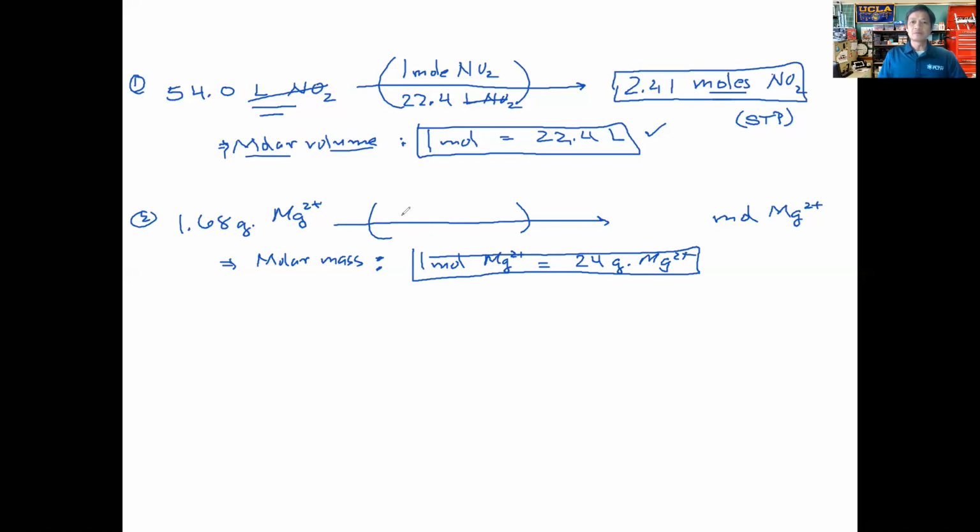So how do we plug it in? Let's plug it in so that 1 mole of magnesium is on top, and 24 grams of magnesium is on the bottom. Why do we want to plug in that way? So that the unit grams of magnesium cancels out. We end up with moles of magnesium on both sides. We did the conversion correctly. Plugging these numbers into our calculator, we end up with an answer of 7.00 moles of magnesium.